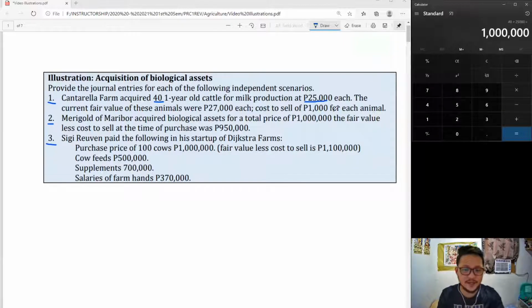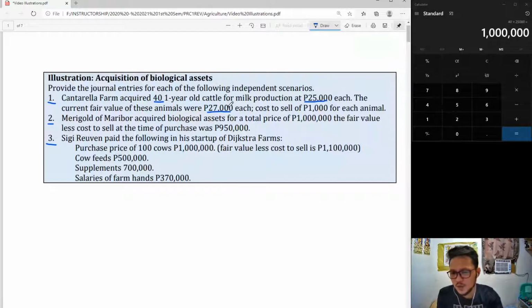However, the following information would be provided as well. The current fair value of these animals were 27,000. So ano ibig sabihin nito? 25,000 lang ang bili pero 27,000 actually ang bentahan ngayon sa market. So nakatipid ka. Why? It's maybe because you bought 40 of them instead of just one. Naka-discount ka na malaki. So 27,000.